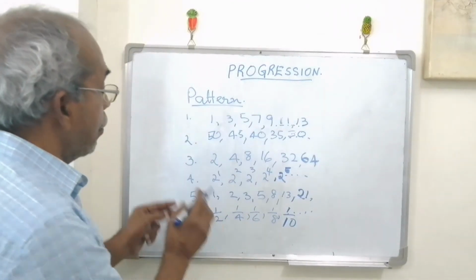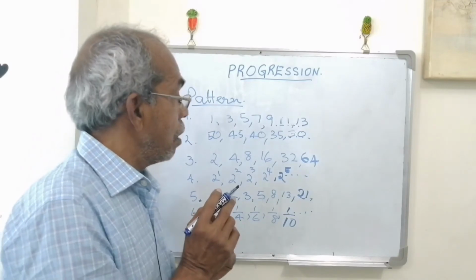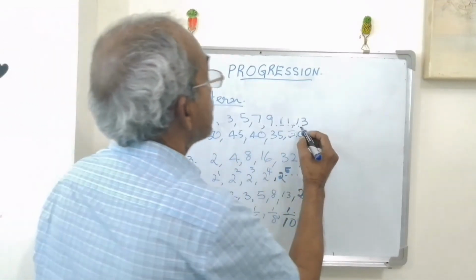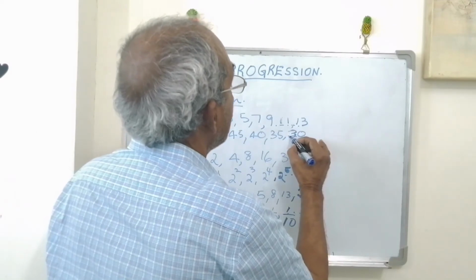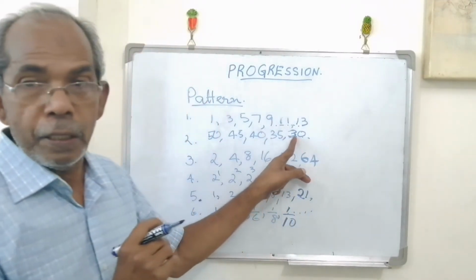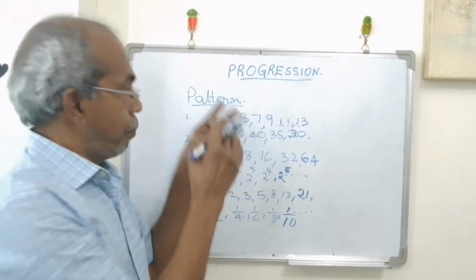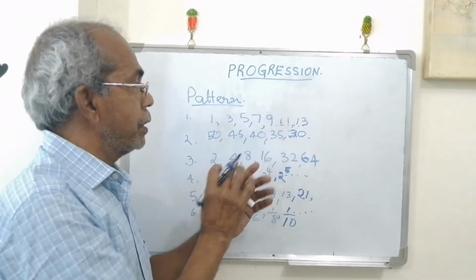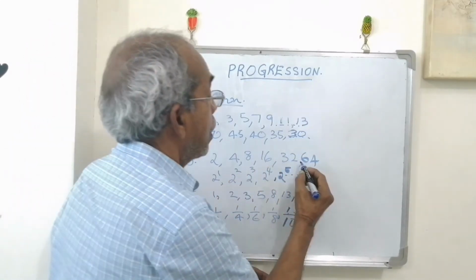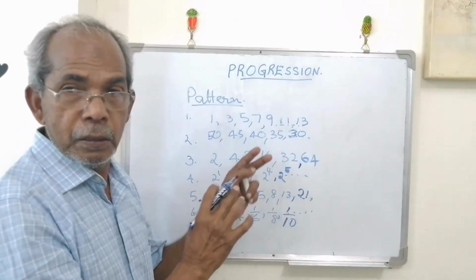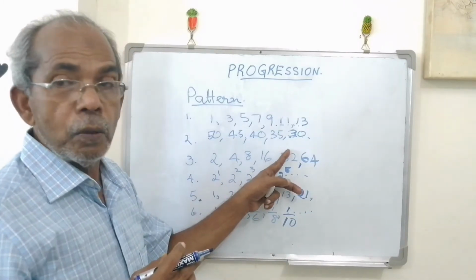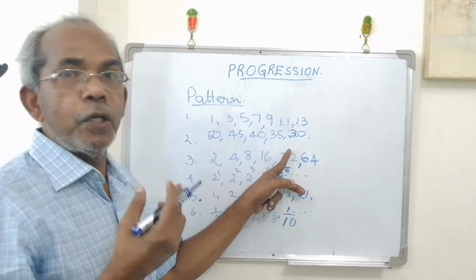You see, I have given 6 examples. In all of these, one more term is determined, predicted logically, a logical conclusion. These are called patterns, and in some cases we can have a definite formula.